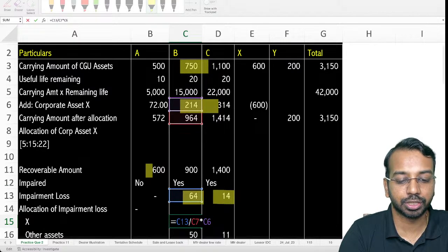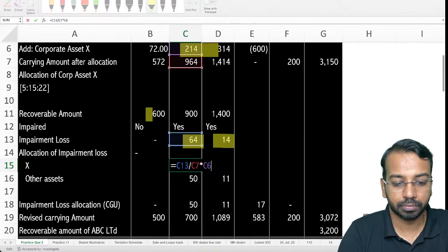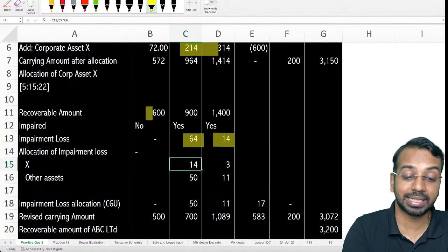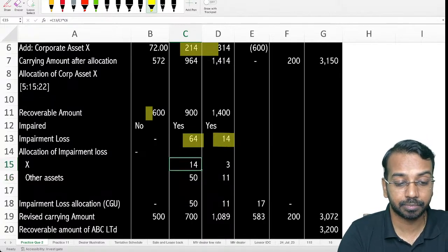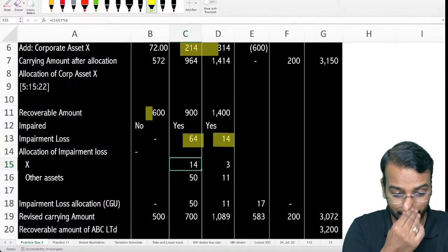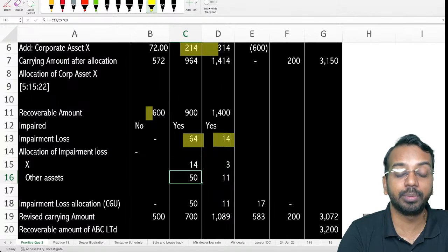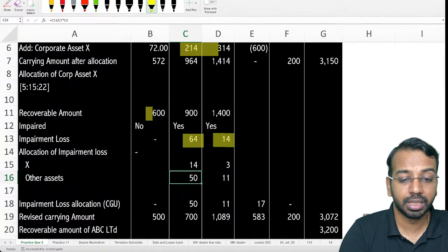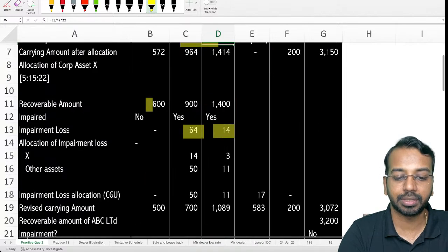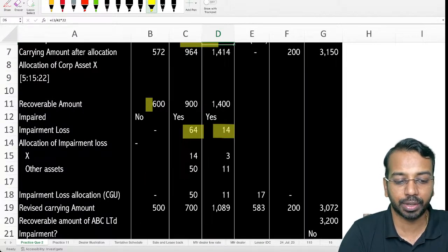That gives me the allocation of corporate asset X, corporate asset allocated to B, which is X, and the remaining will be allocated to other asset. Same way here, we have 1100 of other assets and 314 of corporate asset. In that ratio, you will allocate the impairment loss, right? So the total impairment loss is allocated in this way.